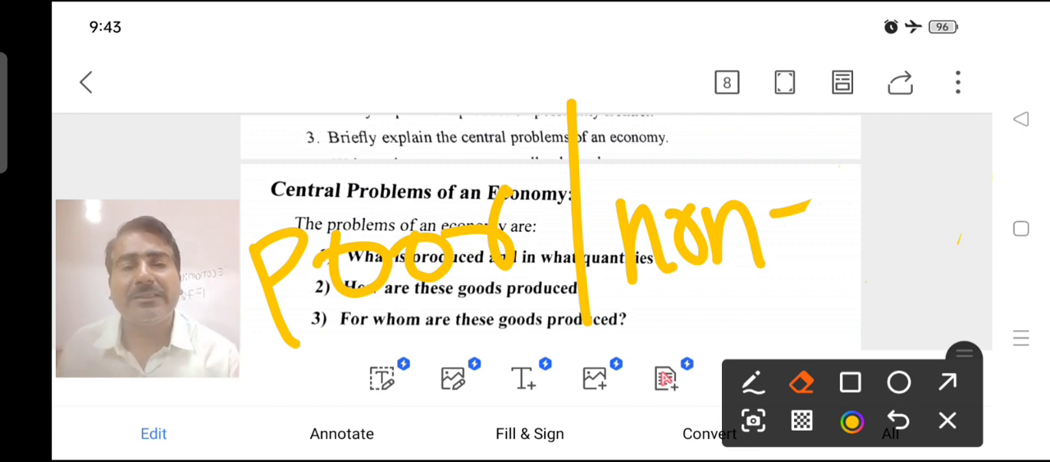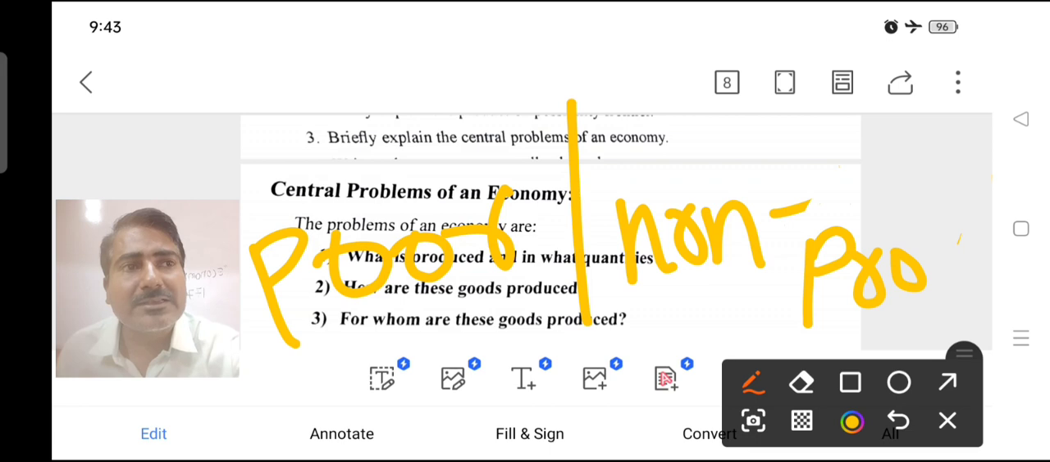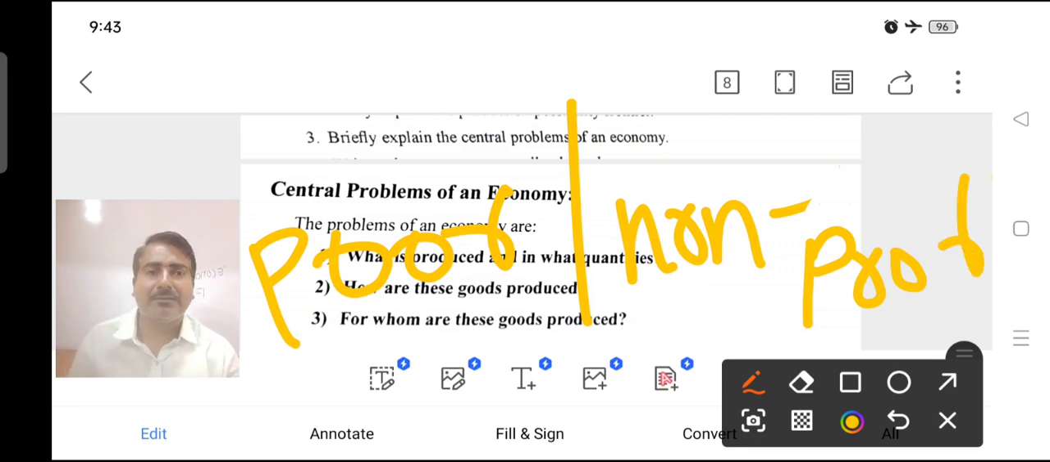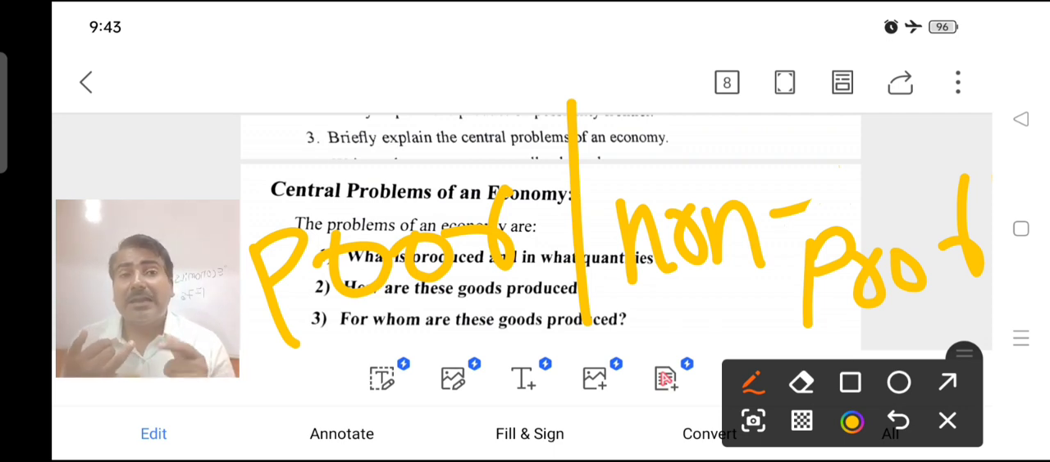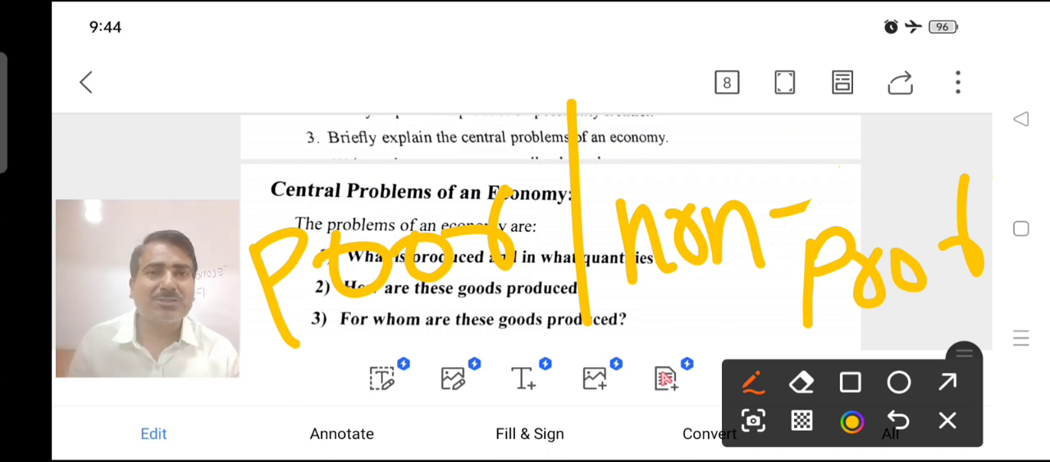The rich need different types of commodities, for example luxury goods like refrigerators, coolers and sofa sets. The poor need goods only for consumption purposes and shelter, only selected goods for those sections.